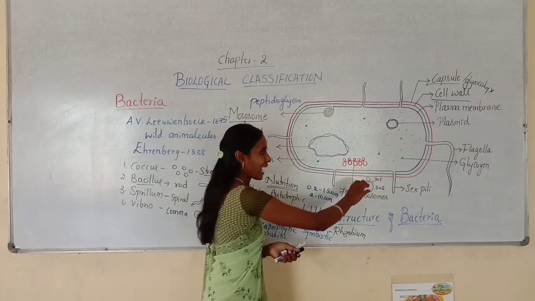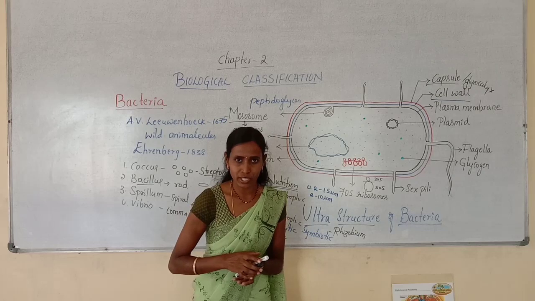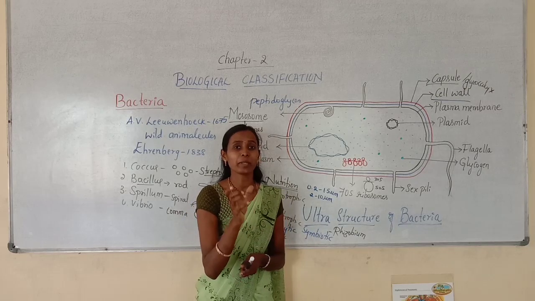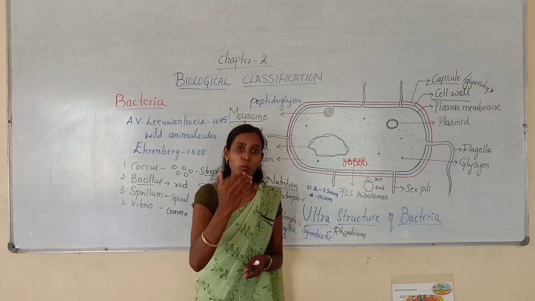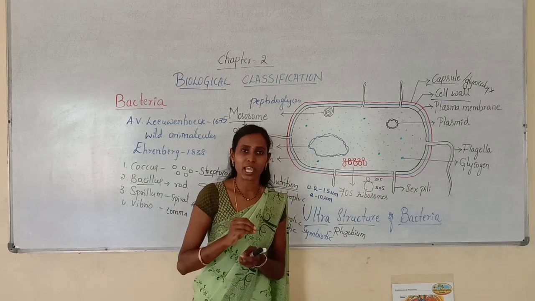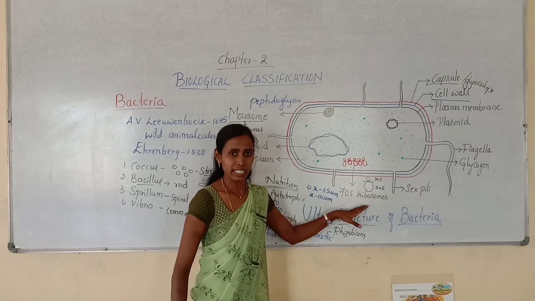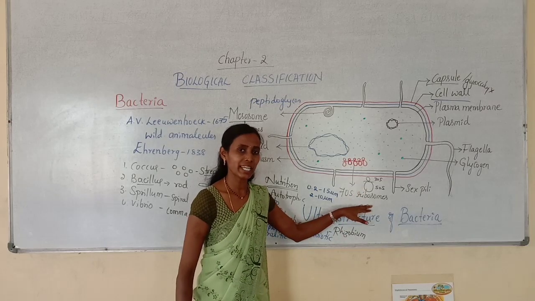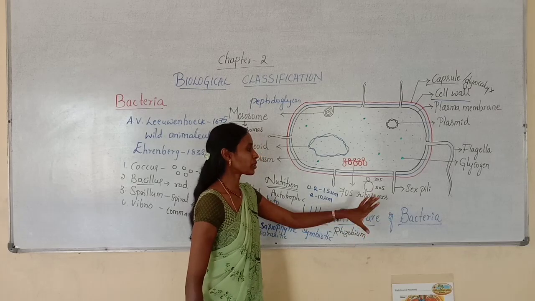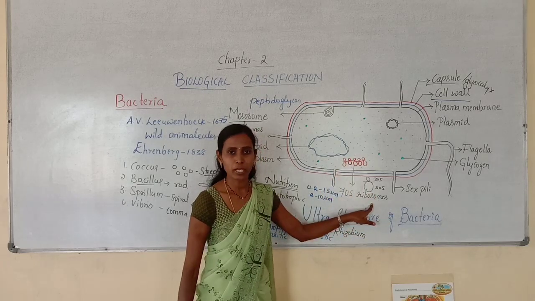Actually, we are not simply adding these two subunits. When they are subjected to centrifugation, depending upon the sedimentation coefficient, at what rate these subunits undergo sedimentation, based on that we say 70S and 80S. That you will study in detail in the chapter on the cell. For now, just remember the bacteria contains 70S type of ribosomes.